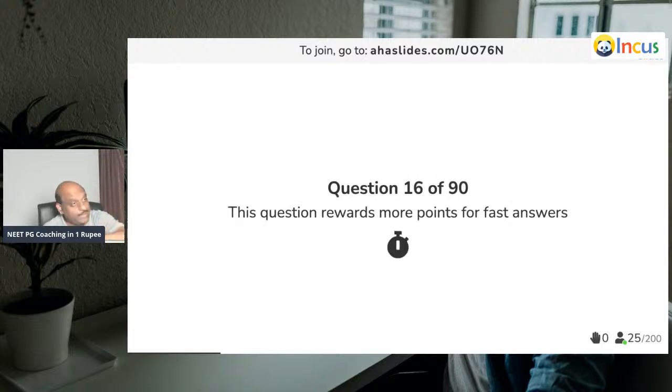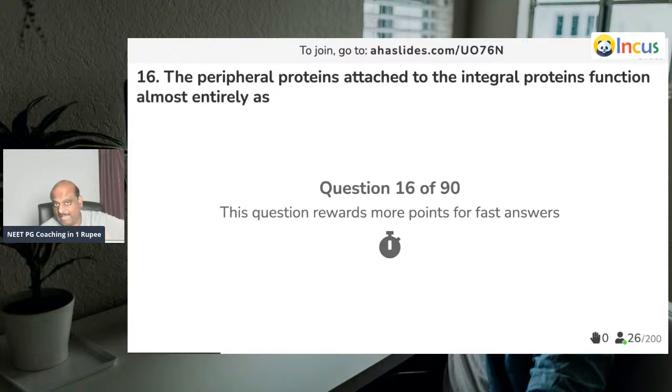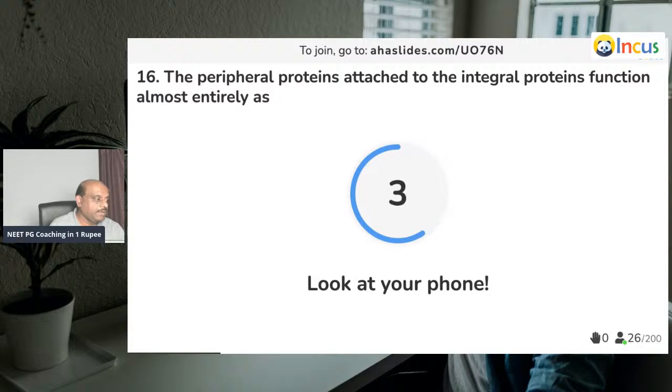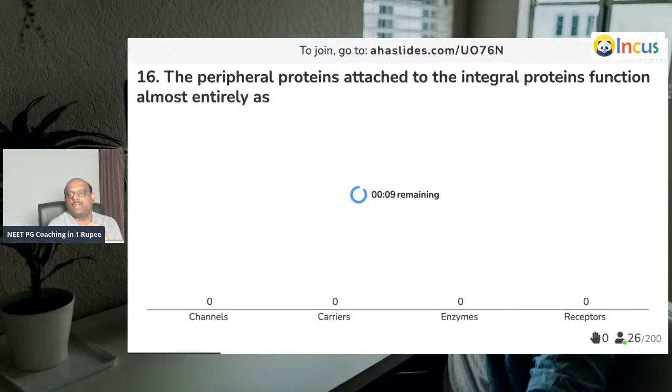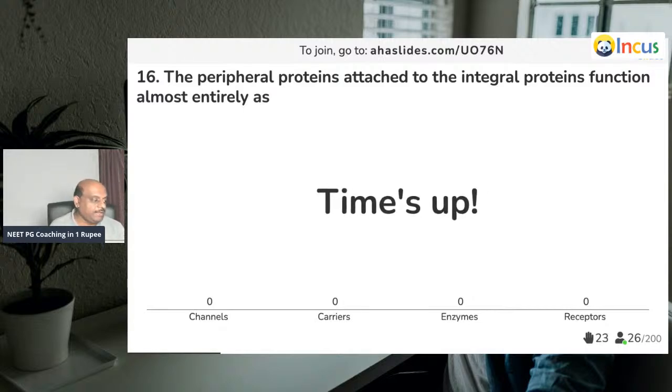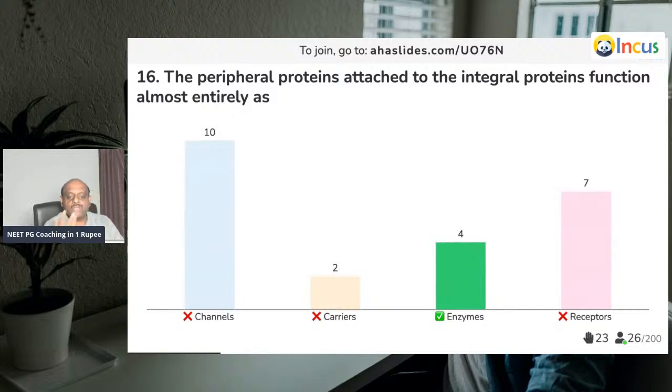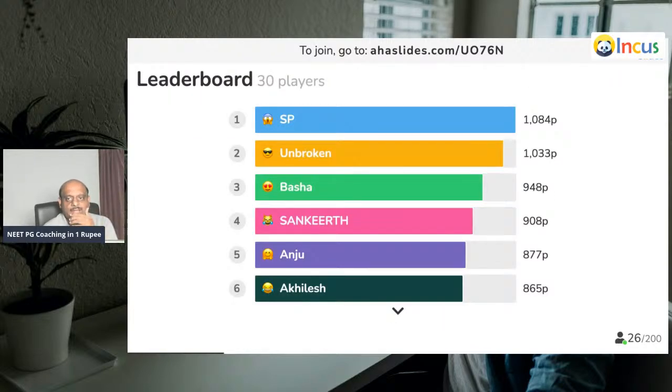If you have done wrong, this is a very high-end topic, you need to go back. Question number 16. The peripheral proteins attached to the integral proteins, they function almost entirely as what? So, you should know very well that enzymes are proteins. That is how they basically function.